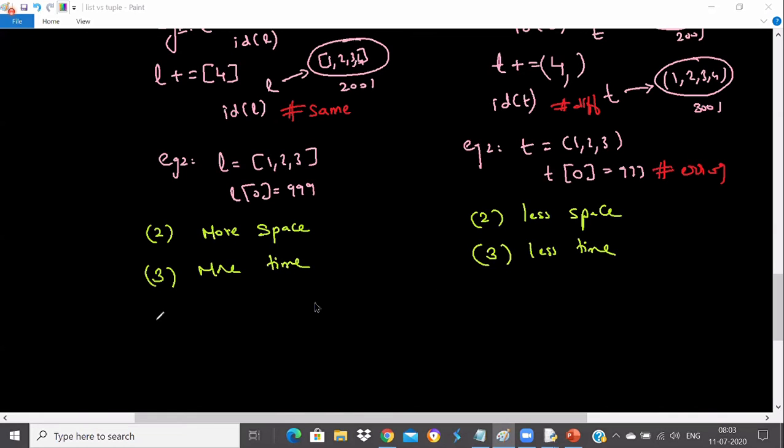Few important points you need to remember here: if the frequent operation is insertion and deletion, go for a list. If the frequent operation is retrieval, then go for